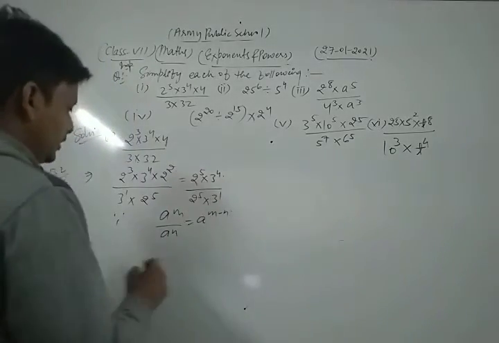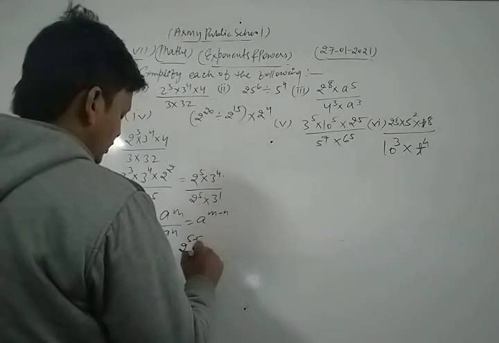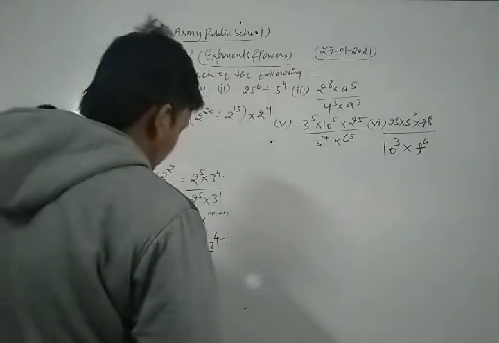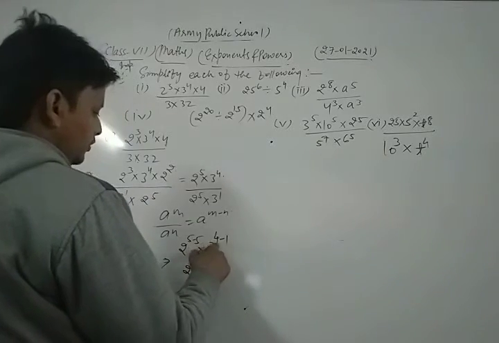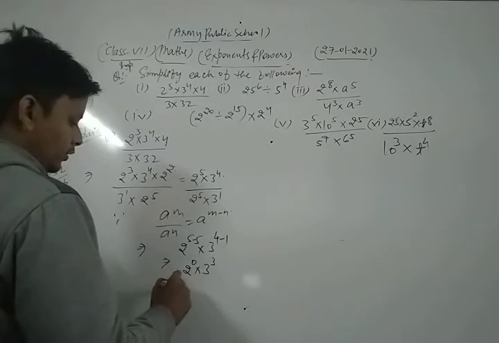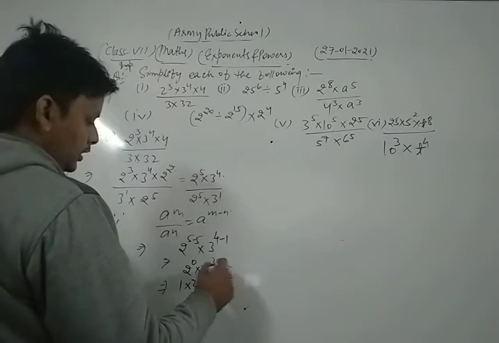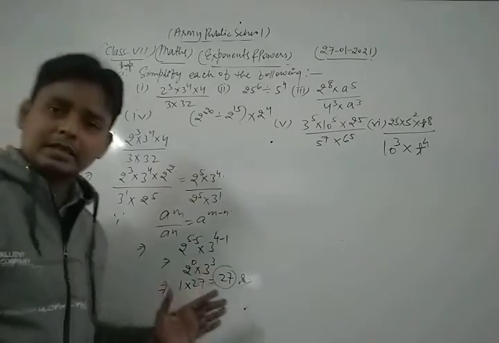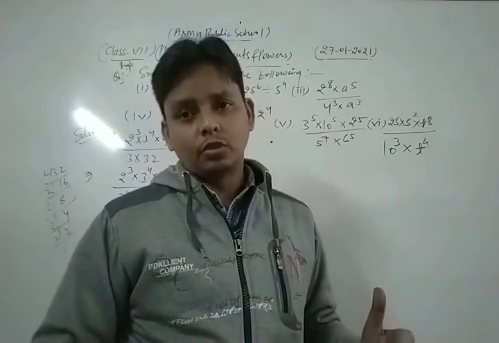So we get 2 power 5 minus 5 into 3 power 4 minus 1. So we get 2 power 0 into 3 power 3. The value of 0 power of any quantity is 1, into 3 3 is 9, 3 is 27. Thus 27 is our required solution of the given question. Okay, so this is the method to simplify that type of questions. Okay dear students,